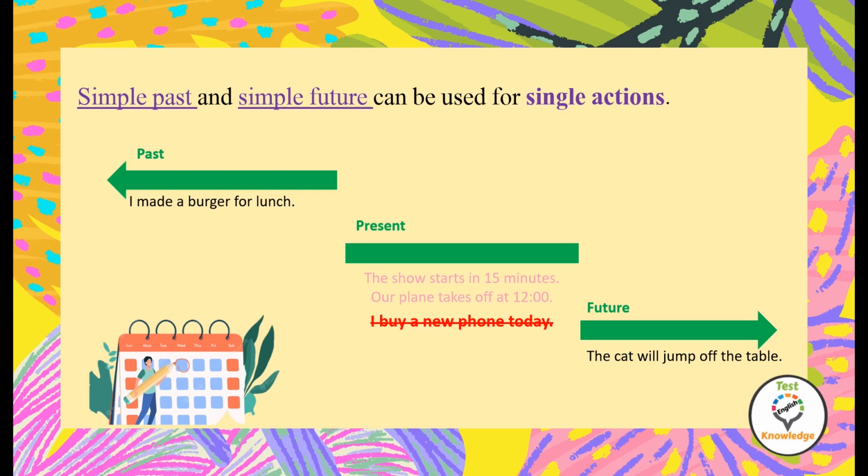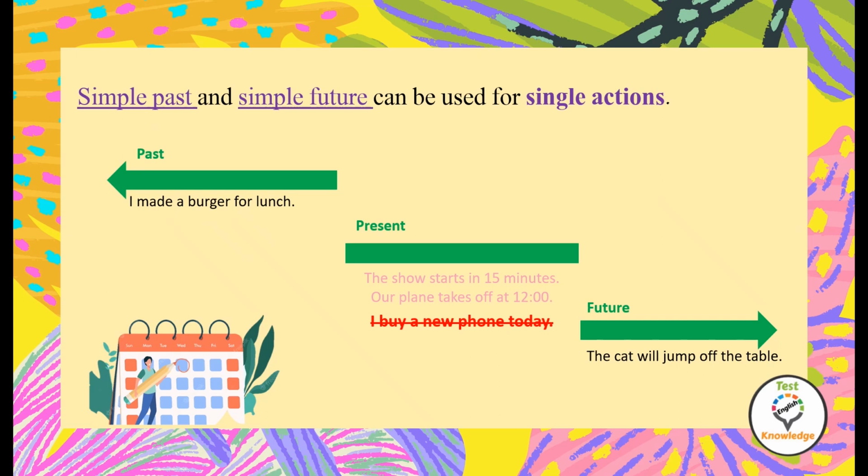Simple past and simple future can also be used for single actions. Single actions are not repeated actions, and these are also not states. We use future simple tense for promises or predictions. Here are the examples. I made a burger for lunch. Making a burger for lunch was a single action and it happened once.